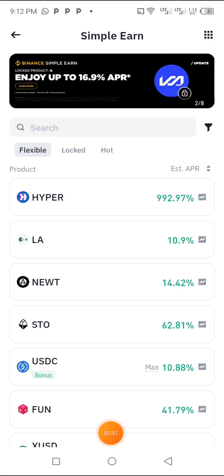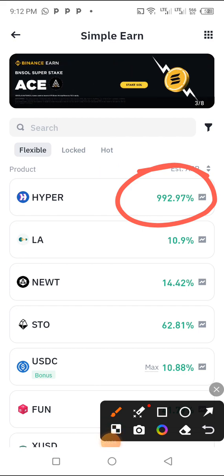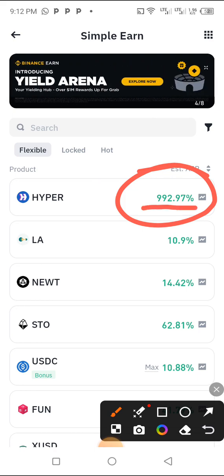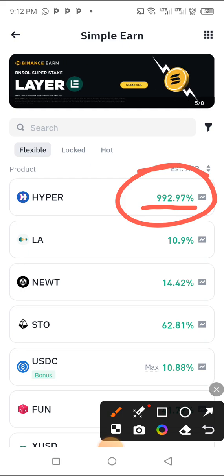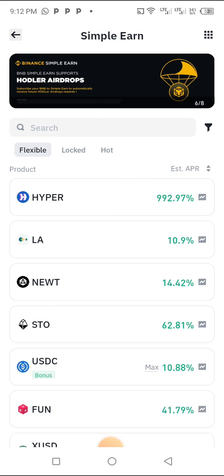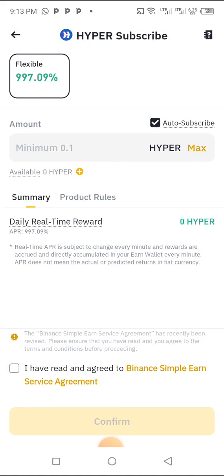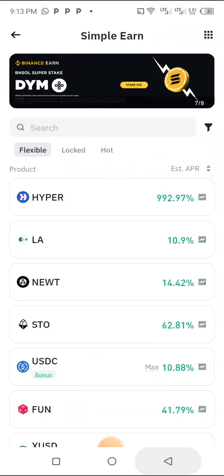When you check, this coin is currently at 992%. That means if it maintains this level for the next 1 year and you invested $100, you should make close to 1,000 US dollars. On this one, I am going to invest today. When you click on this, you can see the daily real-time reward, how much you'll be making on your invested money. Let me go back and show you some.